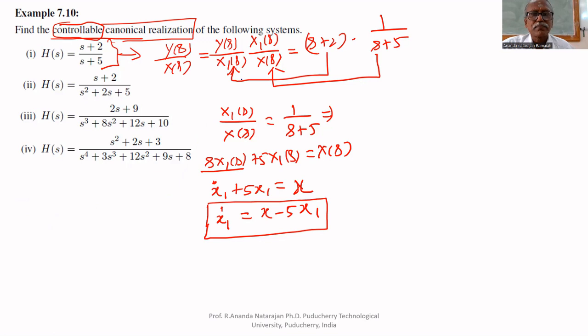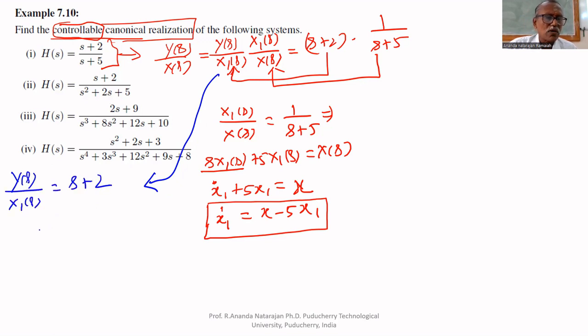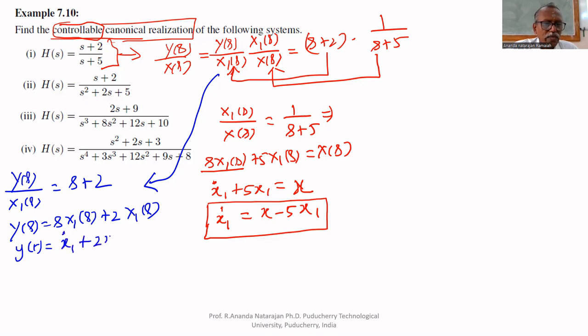Now take this. What is this? Y of s upon X1 of s equals s plus 2, or Y of s equals s X1 of s plus 2 X1 of s. Or y of t, the output, equals x1 dot plus 2 x1 of t. This is the second equation, and that was the first equation. By using these two, we can simulate and find a physical system.